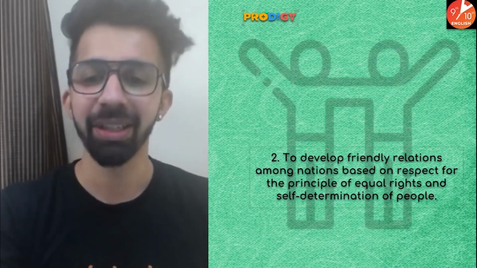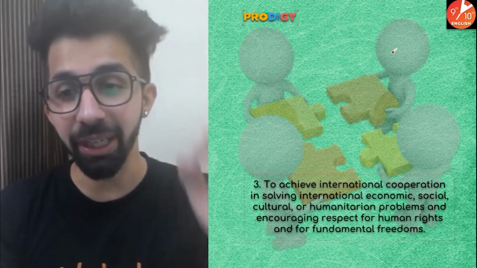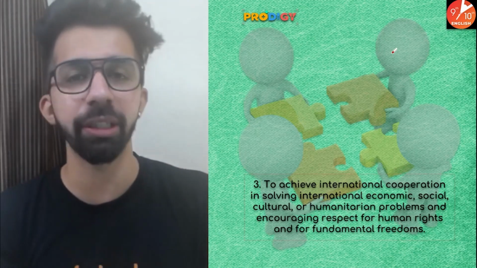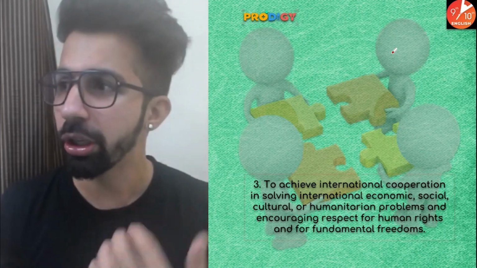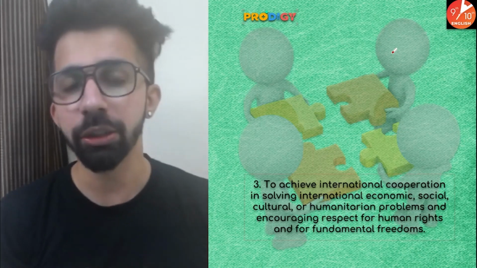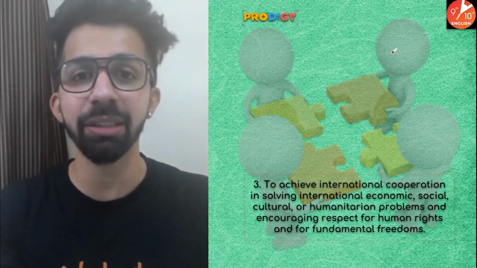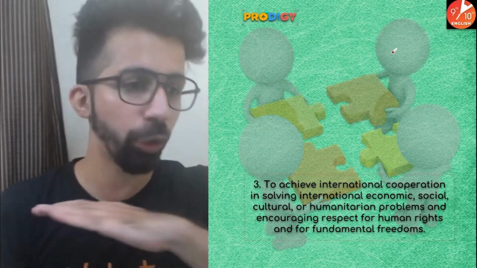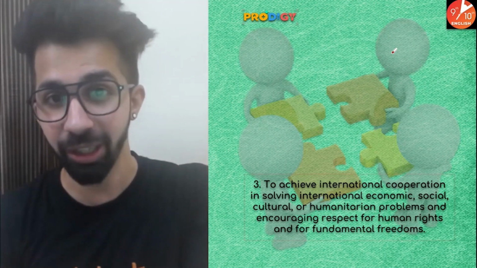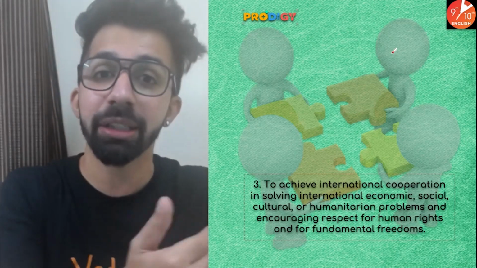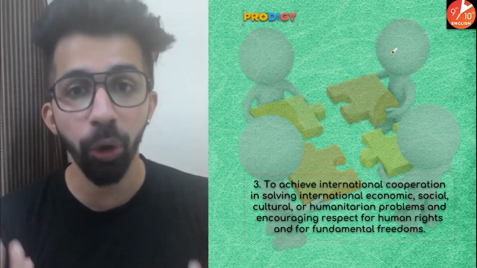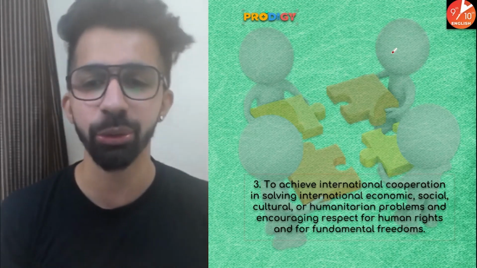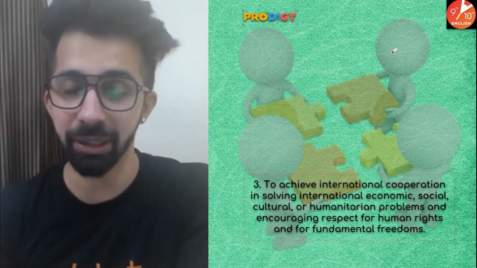Third objective, to achieve international cooperation in solving international economic related issues, social related issues, culture related issues, or issues related to humanity. So basically, guys, until and unless the countries come together, these problems will not be solved. International peace will not be developed. So one of the main objectives of United Nations is to have international cooperation. All the countries should cooperate in solving the problems related to economic issues, social issues, cultural issues, and so forth, which can disturb peace.